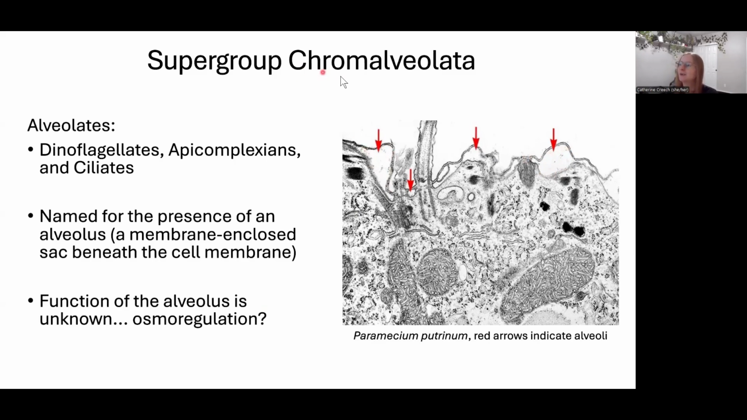And so the Chromalveolata are all of the protists that have these little air spaces in them. We have dinoflagellates, apicomplexans, and ciliates. So really neat.